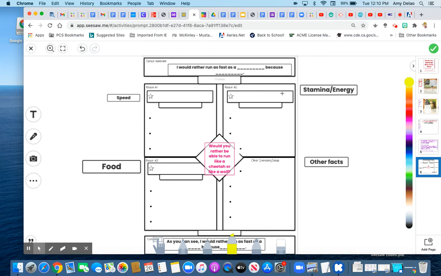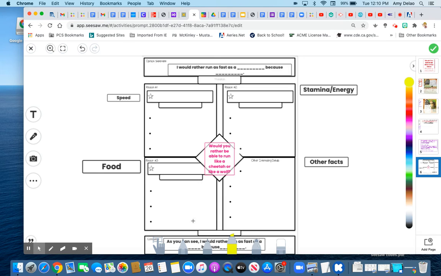Over here, same thing, put a little sentence in here, and then three things for each dot about stamina and energy. That means they can last a really long time, they can run far distances. If you're doing the cheetah, you might want to mention that they can only run 70 miles an hour for about 1 minute. Then they have to rest for 20 minutes.